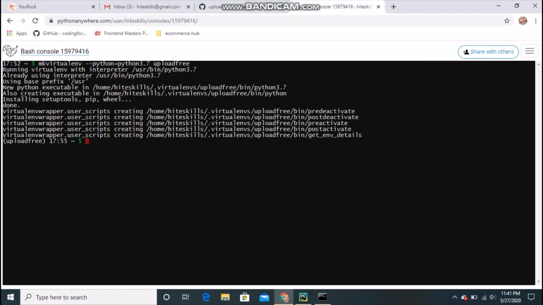Okay, it installs the required things. If you do pip list, it will show the things that you have downloaded. So these things have been installed.